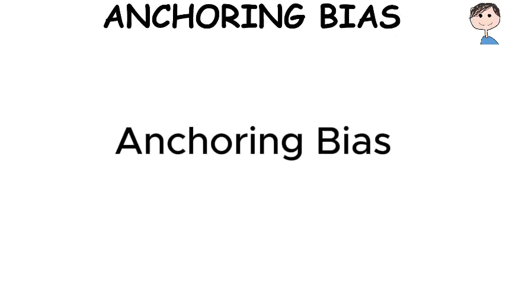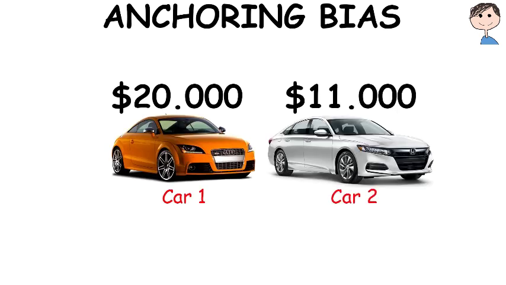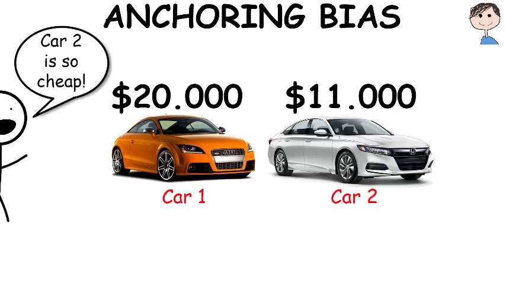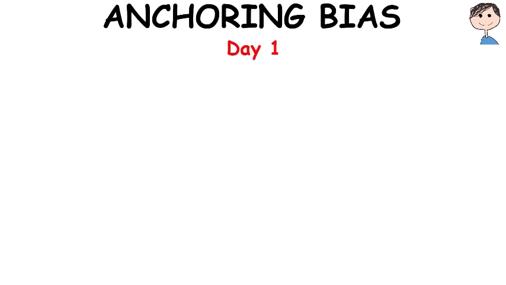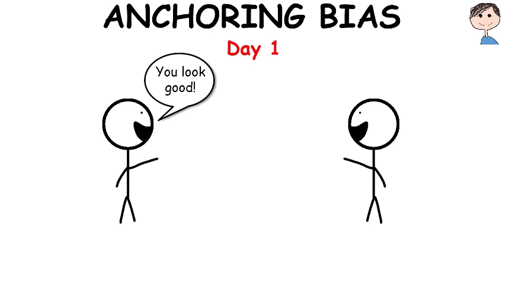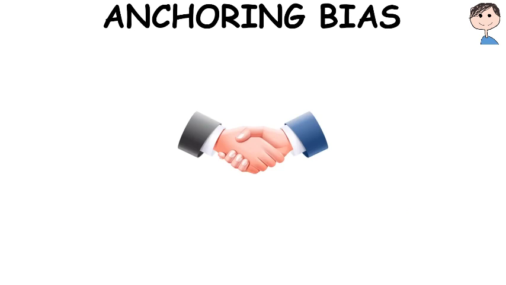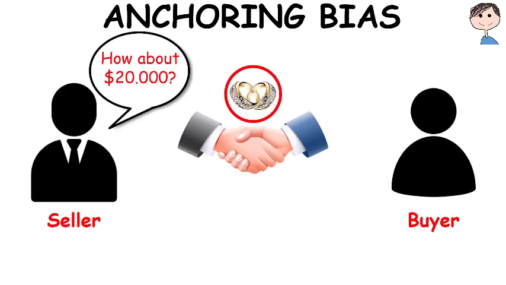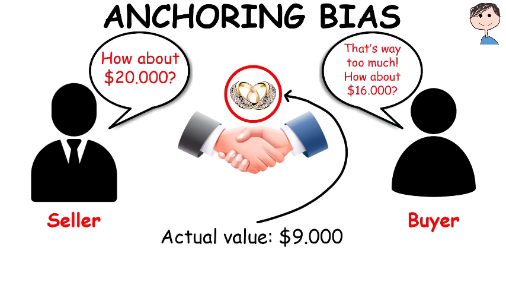Anchoring bias. The anchoring bias is the tendency to rely too heavily on one trait or piece of information when making decisions, usually the first piece of information acquired on that subject. This is why first impressions are so important. They paint a picture of what the other person is, and that picture gets anchored, making it hard to change. This bias is often exploited during negotiations. When the seller gives a seemingly unreasonably high price, that price becomes the starting point for the negotiation, and the buyer inadequately adjusts from it.